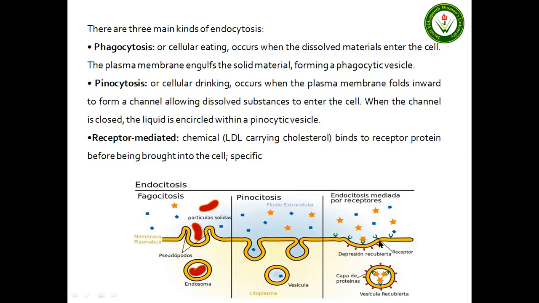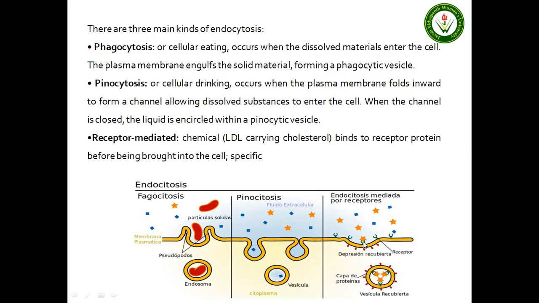Here we can see these are the receptors present on the plasma membrane from outside, and foreign particles will come and attach to the receptor. After attaching to the receptor, this material behaves like a ligand.